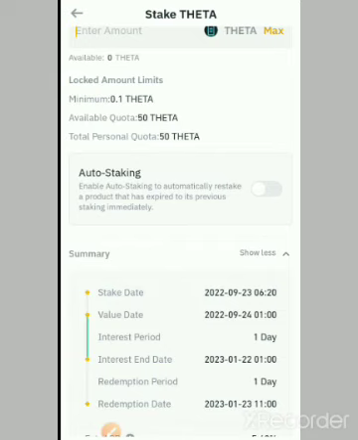Go for coins where the market cap is a little bit high, because if you go for a coin with a low market cap, they can just dump and fall to almost zero value. So go for coins where the market cap is not so low, maybe medium, or close to the first 20, first 30, first 50 or so. Don't go for coins where the market cap is too low. Then select a lockup period that is comfortable for you, because if you redeem before the lockup period, you're going to lose your interest. And then go for a coin with a positive price history.